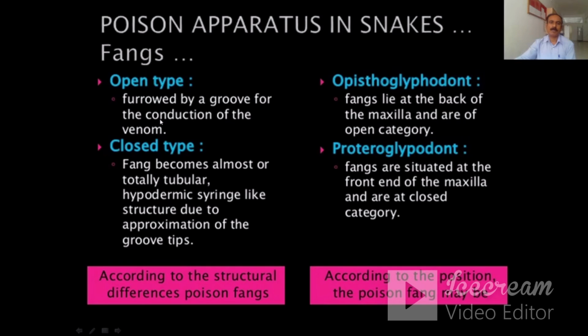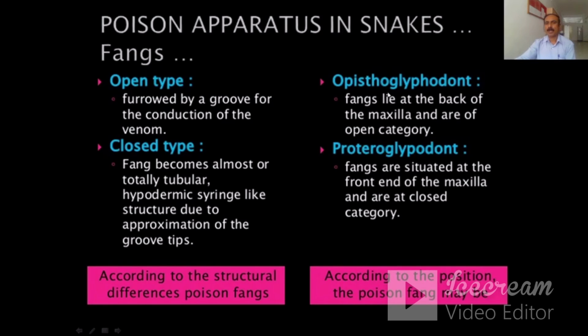One is the open type, which is followed by a groove for the conduction of the venom, and the second type is the closed type, in which the fang becomes almost or totally tubular, a hypodermic syringe-like structure due to approximation of the groove tips.